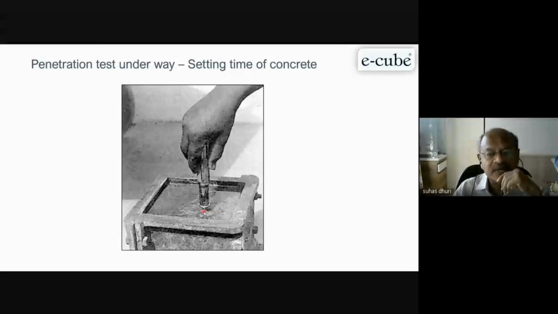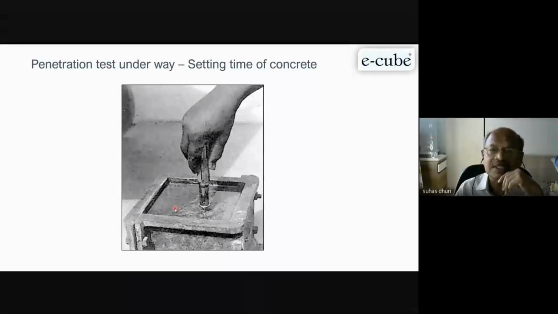Now, the next reading you take around 25 mm from here, say another half an hour or 1 hour. Initially you take every half an hour or even after 1 hour, and then you will find as time goes, this is offering some resistance because concrete starts setting. Once it starts offering resistance, you take a number of readings